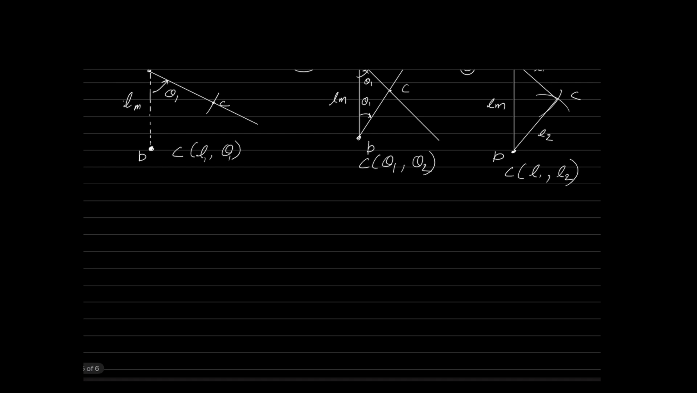There is one more possibility. Fourth possibility. This is point A. This is point B. I know the length of the line AB as L2. Now let us assume that this is where my point C is.